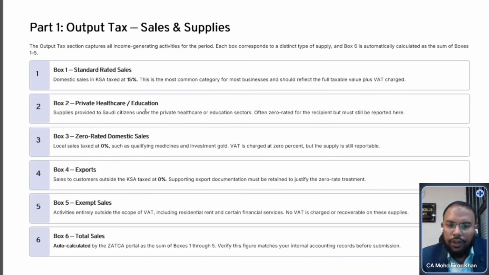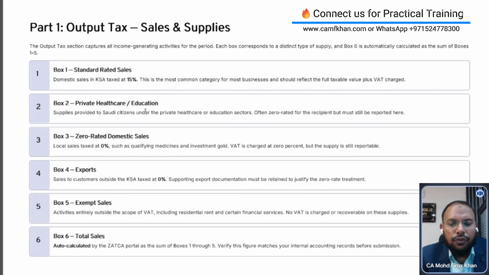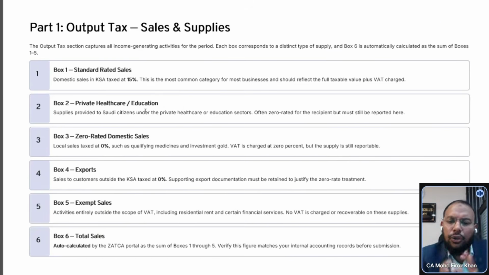Box one or box two. Box one is very important for your understanding because in future you have to consider it in box one. And regarding box three, this is zero rated domestic sale. This is also not for you. Local sale, like some sales are zero rated as qualifying medicines and investment gold. This is specific domestic sale that is zero rated. Your service is not related to medicine and you are not investing in gold, right? That's correct. So specified services and specified goods will be covered in box three.